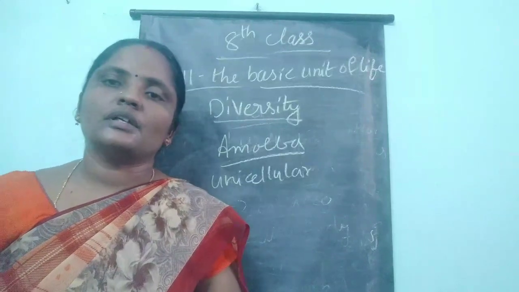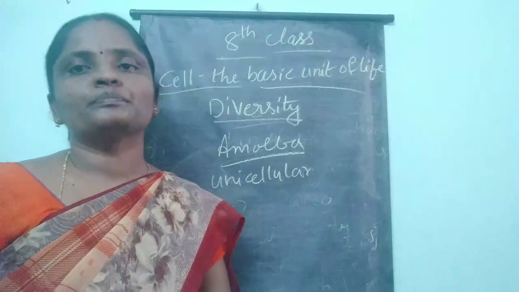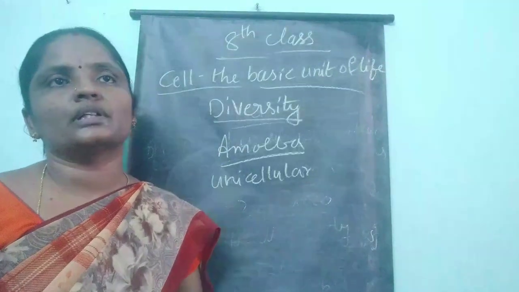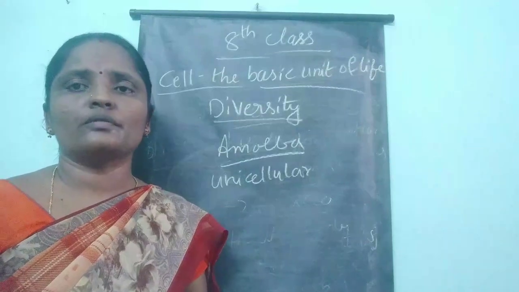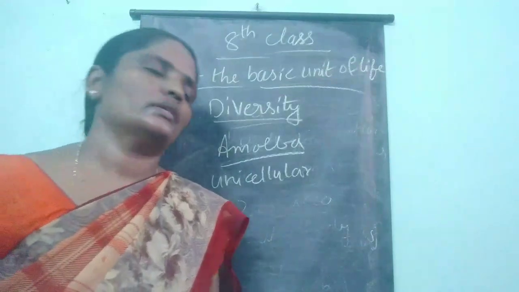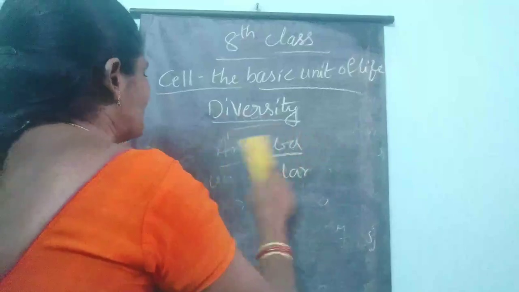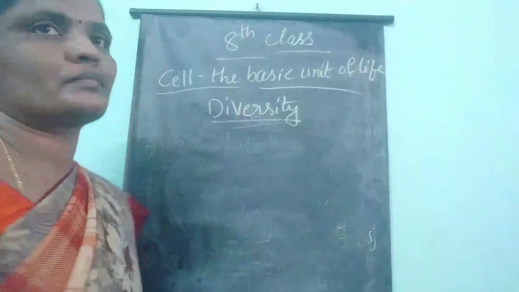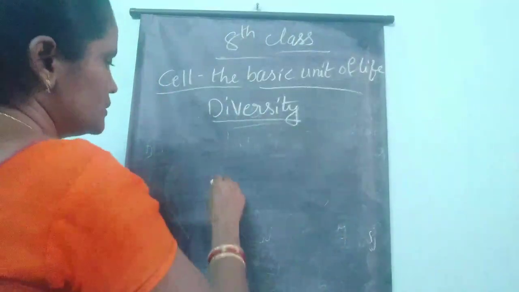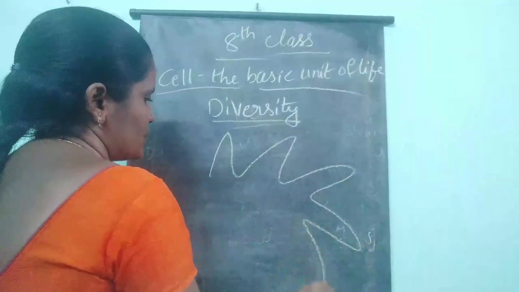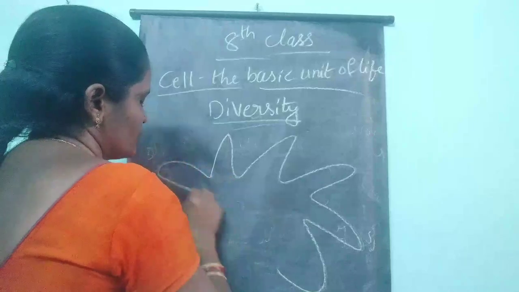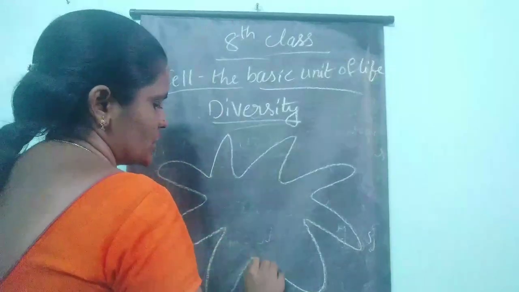Next, in your textbook you are given some diagrams, chlamydomonas, and also the diagram of amoeba. What is the structure of this amoeba? Amoeba does not have a definite shape. It keeps changing its shape.